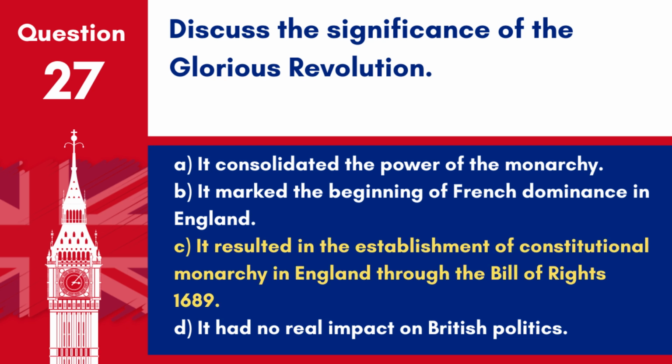Answer: C. It resulted in the establishment of constitutional monarchy in England through the Bill of Rights 1689. The Glorious Revolution is considered a turning point in English history, cementing parliamentary sovereignty and rule of law.